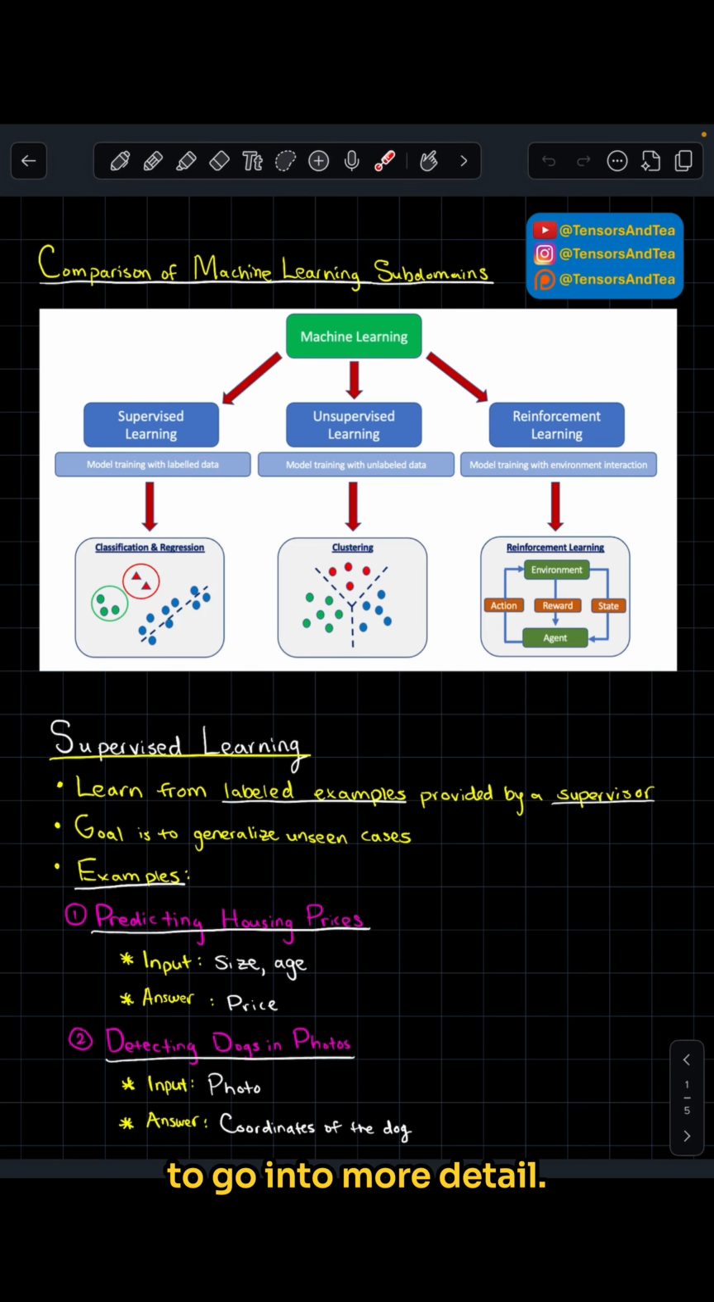To go into more detail, in supervised learning, we learn from labeled examples provided by a supervisor, which is why it's called supervised learning. The goal here is to generalize to unseen cases, and some examples of this include, in regression, predicting housing prices, so our input would be the size of the house, the age of the house, how many rooms there are, etc., while the answer that we give it is the price that we want it to predict. In the second case, we can detect dogs in photos, so doing object detection, where the input would be the photo, and then the answer is the coordinate of the dog in the photo.